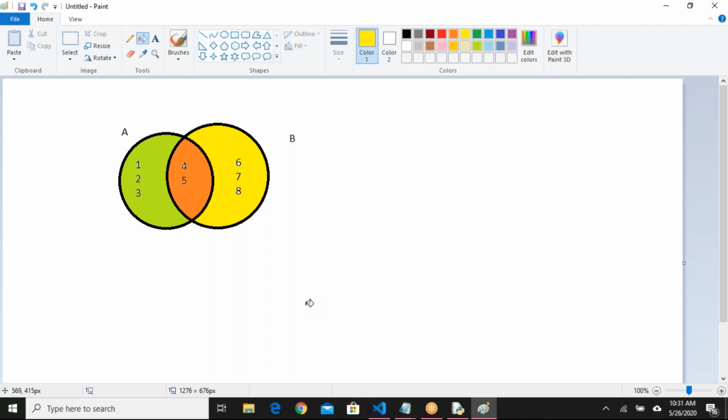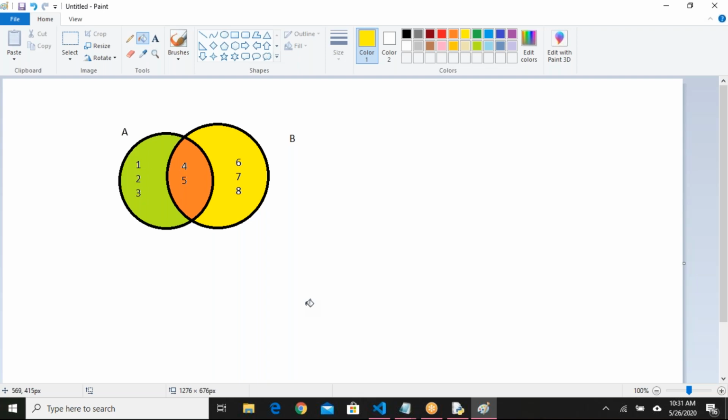Okay. If I say A union B, what are the elements that will come? 1, 2, 3, 4, 5, 6, 7, 8. When I say A union B, all the elements of A and B will be considered, and they will come like one set.